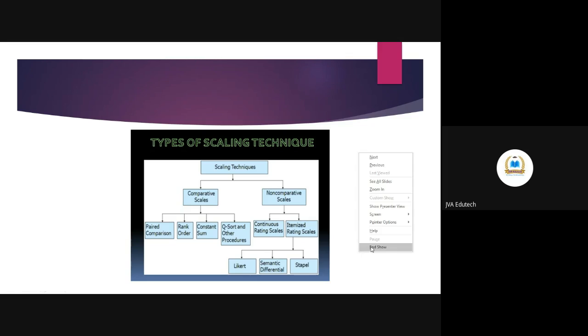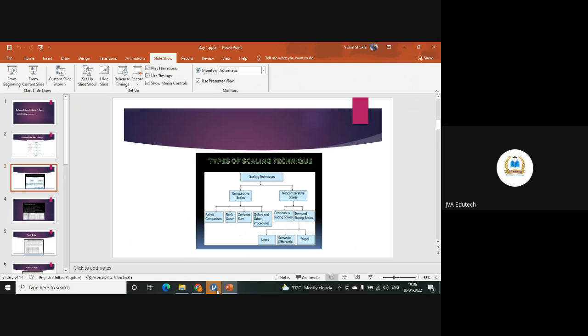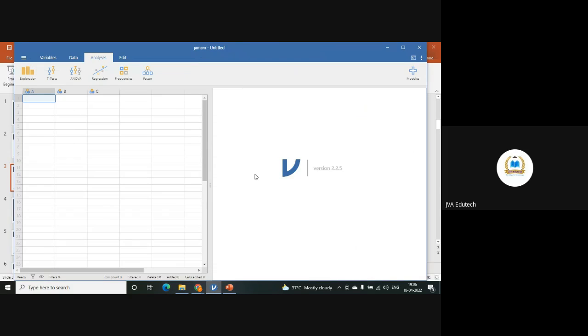Now let's see how to do all these things in Jamovi. So you can open this Jamovi software, and initially it will look like this. Please confirm once you have opened this software.